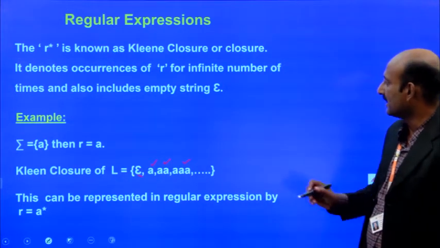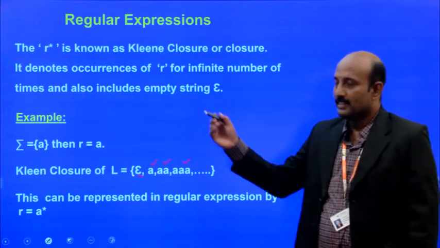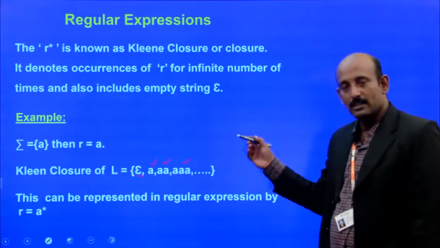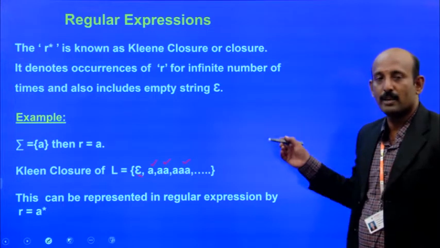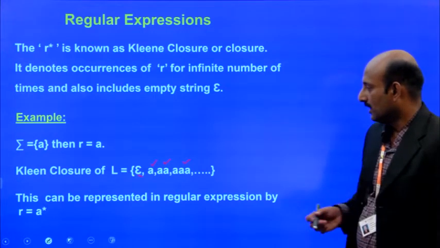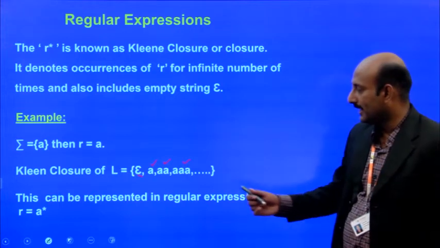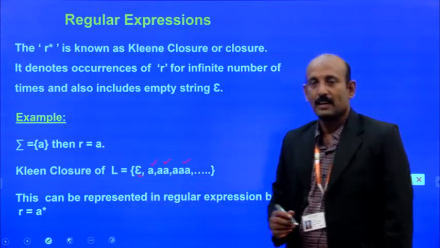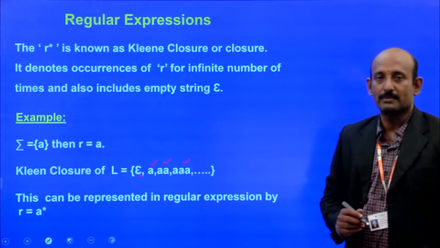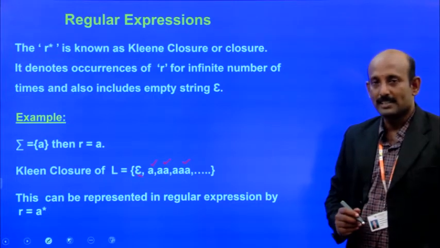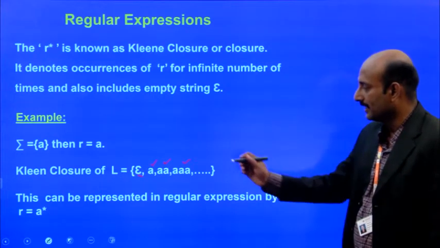That's what we mentioned, there is an infinite number of times. So A goes on, an infinite number of A's like that. This can be represented in the form R equals A star. So the regular expression for this type is R equals A star.